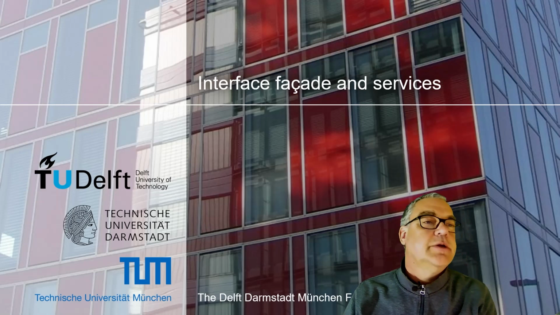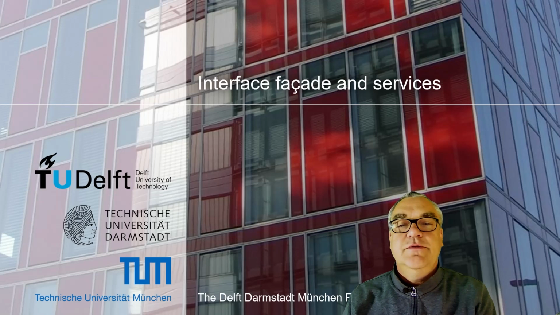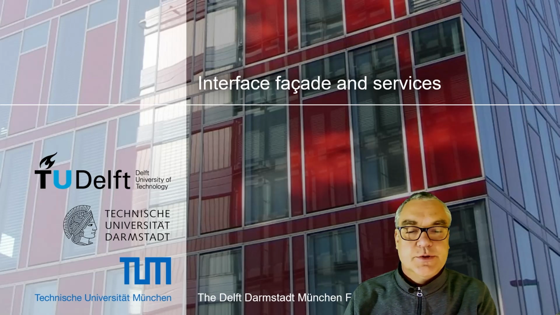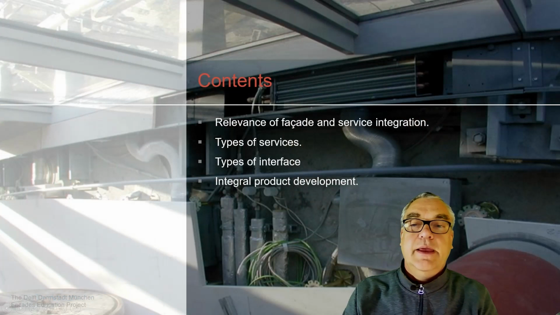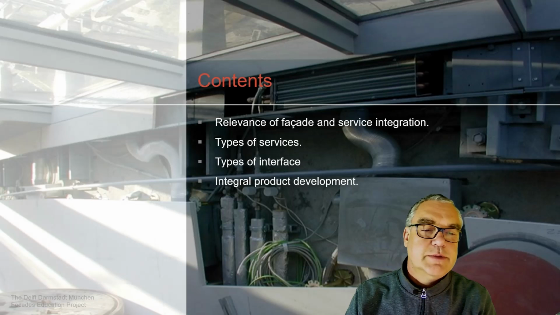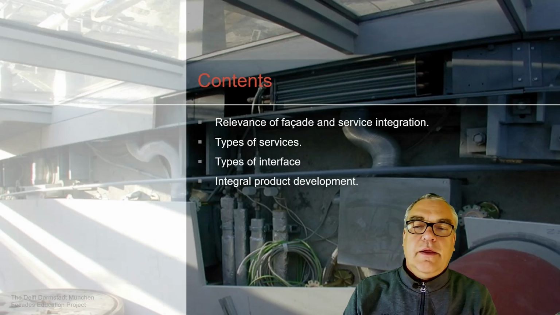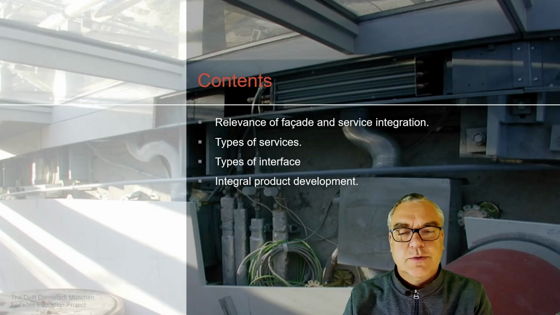Okay, next lecture. It's lecture I2, Interface, Facade and Services. This lecture deals with the interaction between the building envelope, the facade, and the services being integrated, to explain service types of interfaces and the opportunities for integral product development. We're going to show some samples.